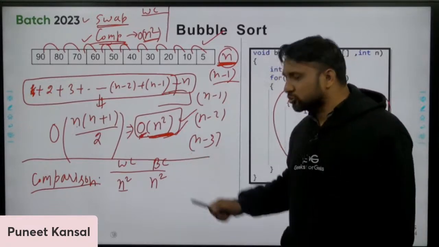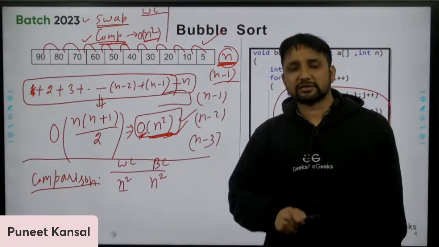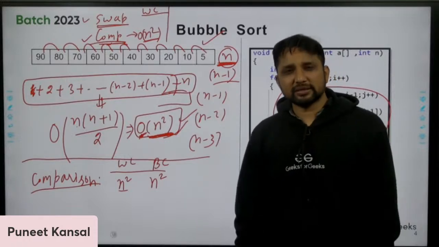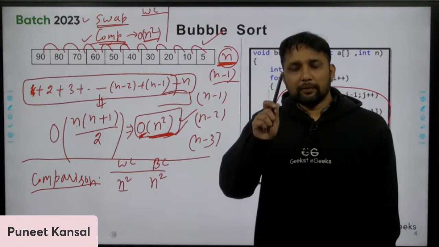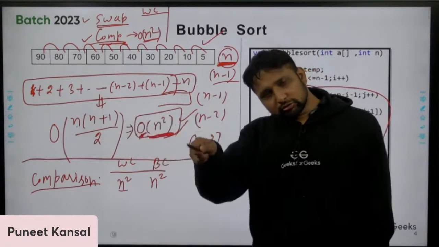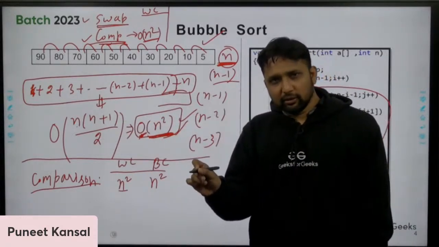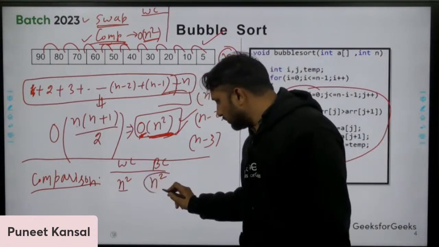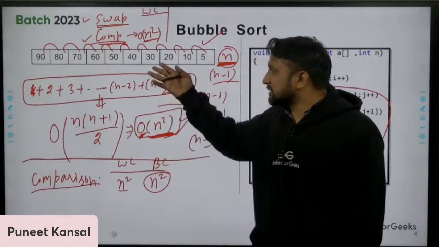So even before this question, I can ask another question. What do you mean by best case? Please note, best case is different from best case complexity. Both terms are different. Best case complexity is this. But what is best case? So let me give you an example of this.